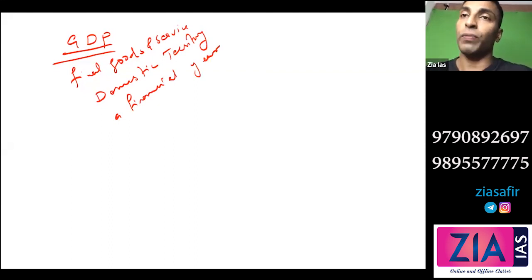Okay, so it is the money value of all final goods and services which is produced in the domestic territory of a country in a financial year.